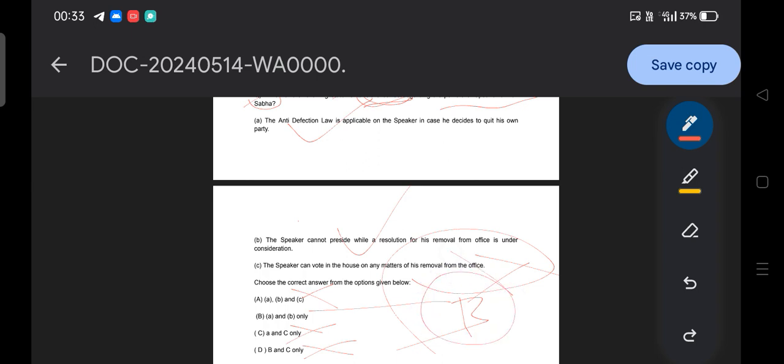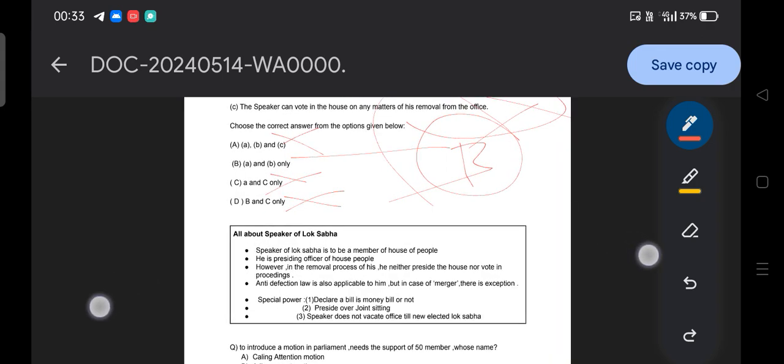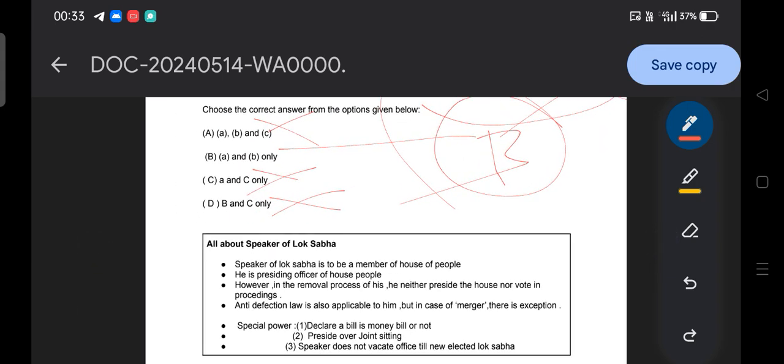So let's revise the concept with respect to it very quickly, and this is the seat which is going to be very important to all of you. So all about the speaker of Lok Sabha. The speaker of Lok Sabha is to be a member of the House of People. So to become a speaker of Lok Sabha, you must be a member of the Lok Sabha. First thing. Then he is the presiding officer of the House of People. So presiding officer means what? He is the principal spokesperson in the house. Okay, like in your House of People, the speaker is the presiding officer, and in the House of the States or Council of the States or Rajya Sabha, the chairman is the presiding officer, that is the Vice President.